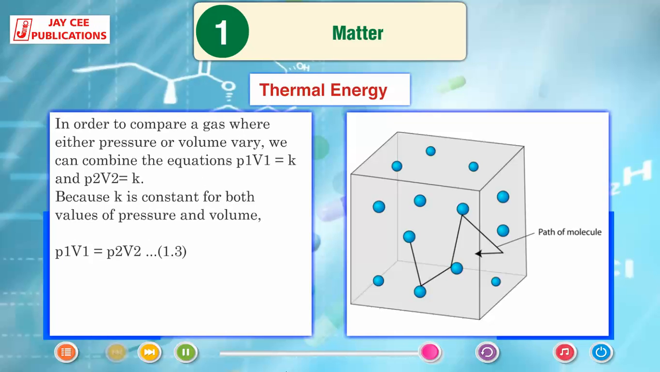In order to compare a gas where either pressure or volume vary, we can combine the equations. P1V1 = K and P2V2 = K, because K is constant for both values of pressure and volume. P1V1 = P2V2.